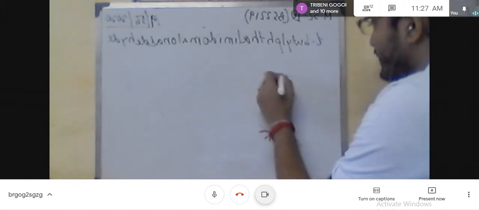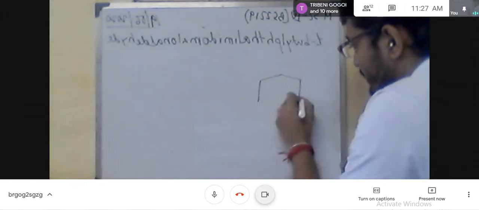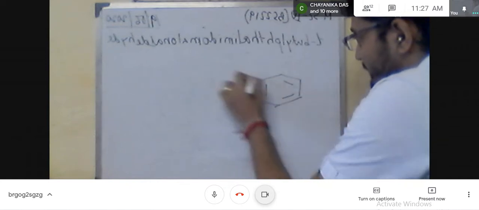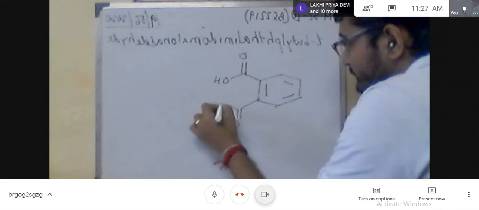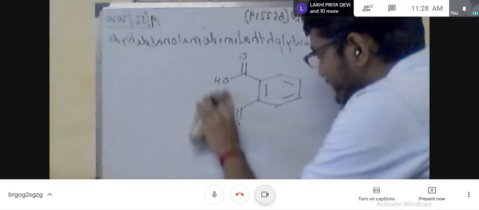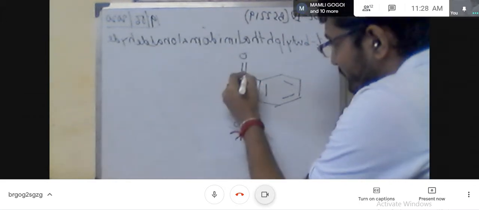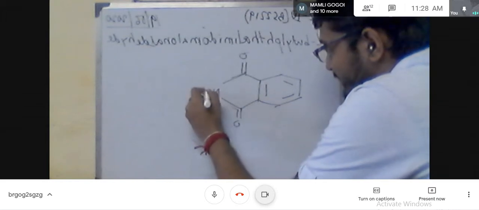You know the phthalimide. First you have to draw the phthalimide. You know this is phthalic acid. If we replace these 2 OH groups by NH, then this is the phthalimide. This is simple